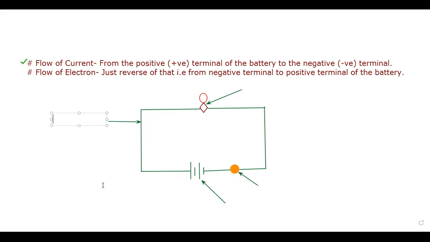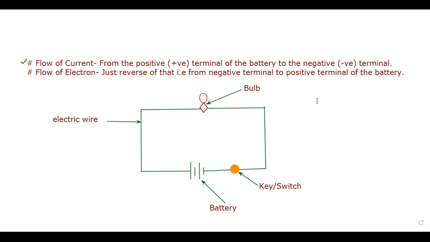So this is the electric wire. This is bulb. This is key or switch. And that is the battery. Now, in this particular part, this is the positive and the negative terminal.